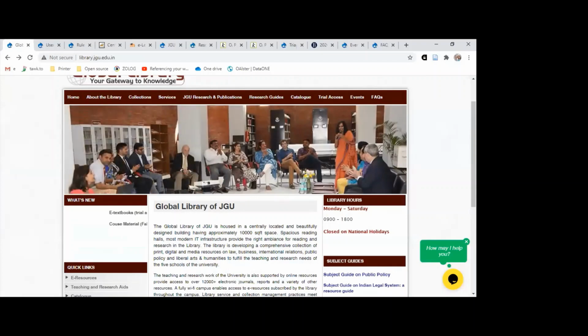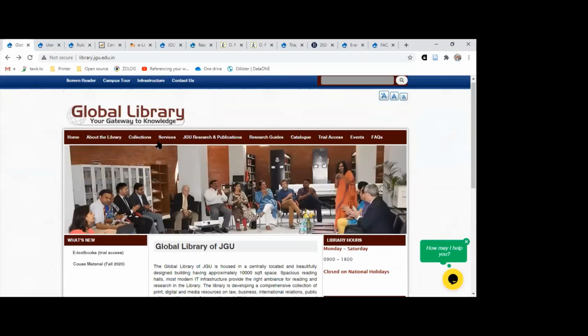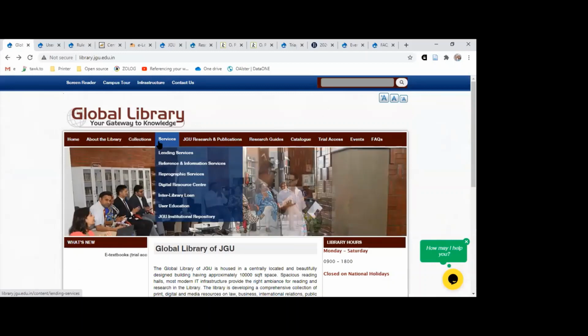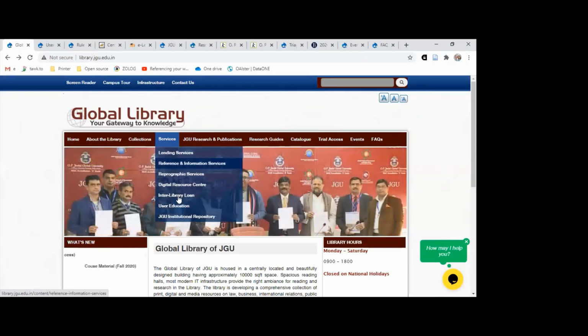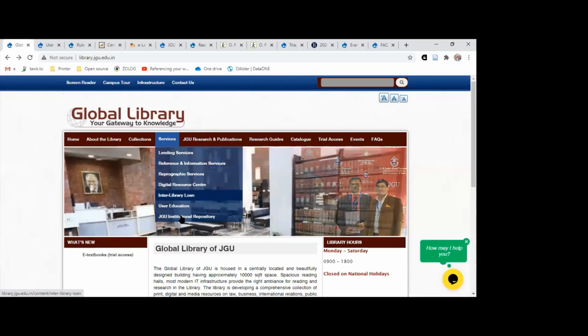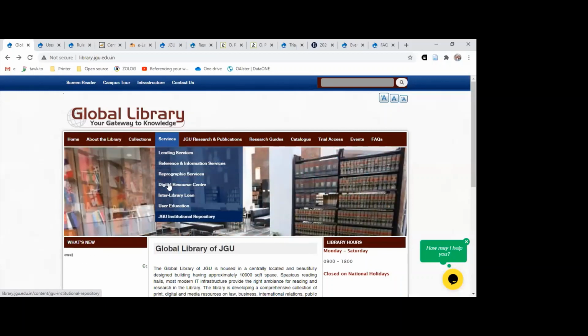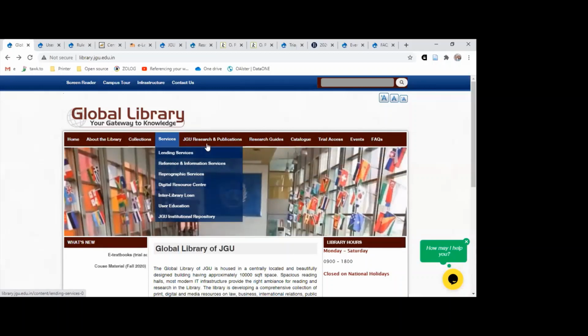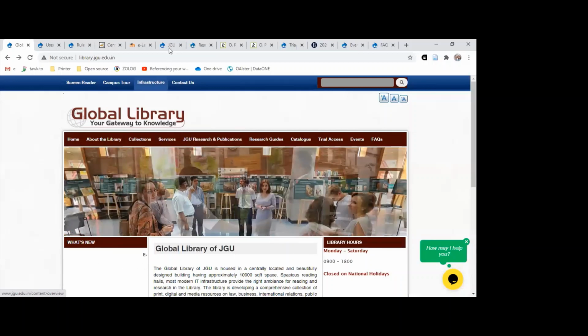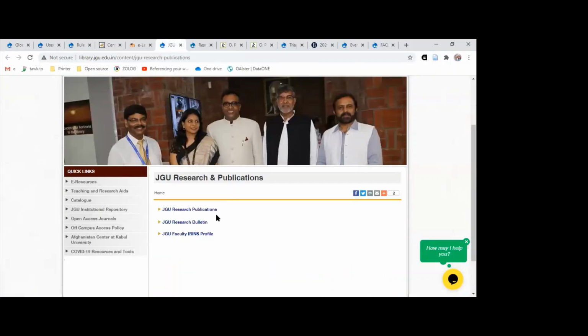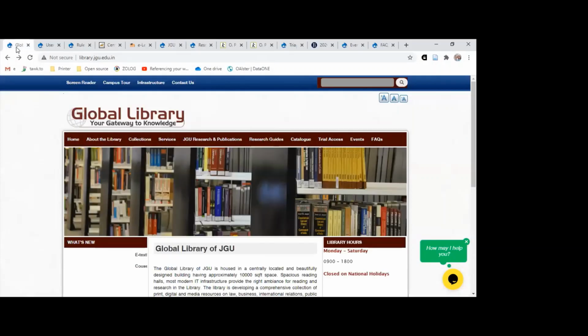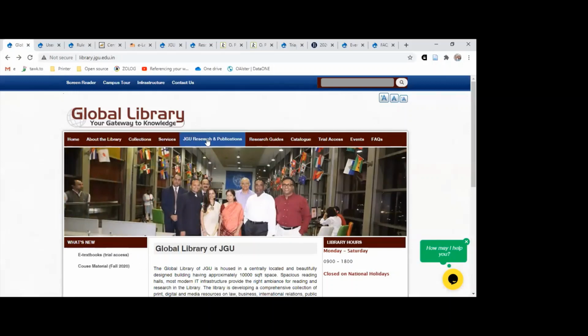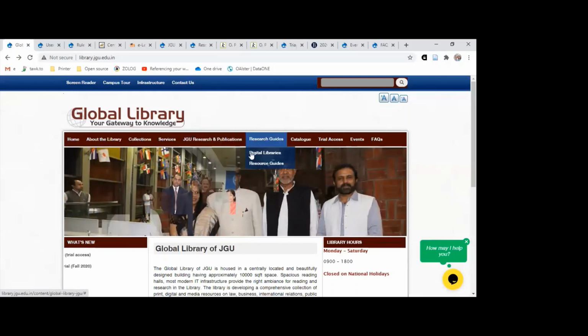Going back, next on the horizontal tab, I'm moving on to the different services which we offer: the lending service, reprography service, the interlibrary loan and all, JGU institutional repository, and so on. Moving beyond, we have JGU Research and Publication. If you click onto this, the page is going to appear like this, wherein you can check the research publication, the research bulletin, or else know more about the faculty RNS profile and so on.